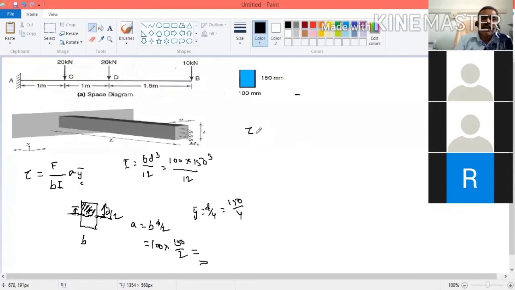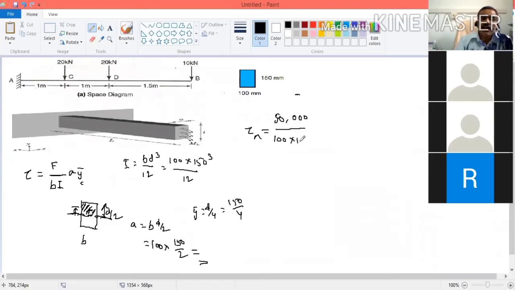Now tau, where? At the neutral axis. Tau at the neutral axis is equal to, what is F? F is equal to 50 kilonewton. You convert this into Newton. 50 divided by B. B is equal to how much? It is 100. What is I? BD cube by 12.